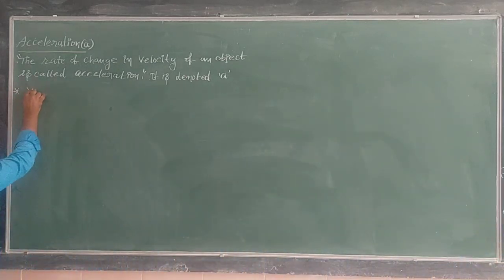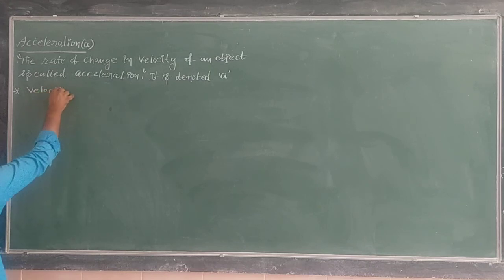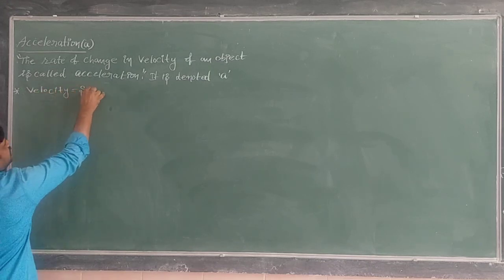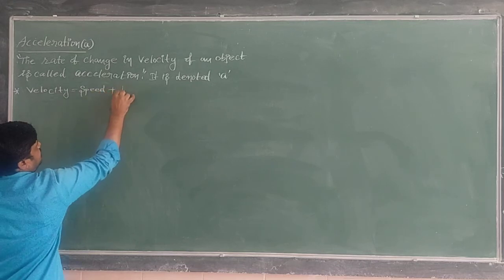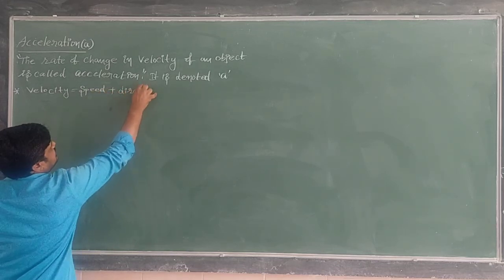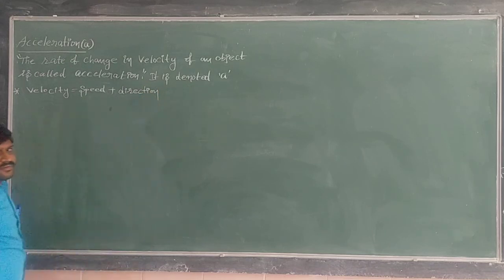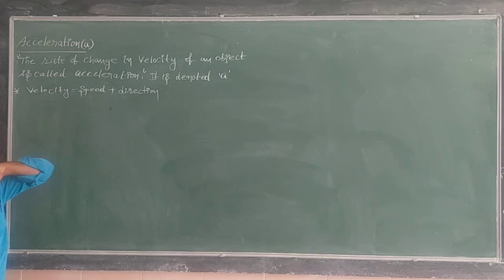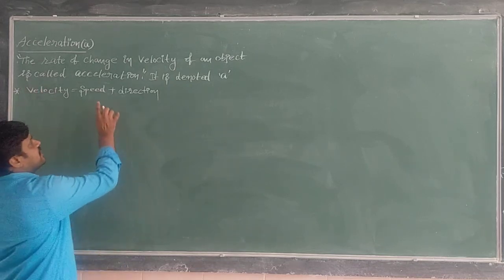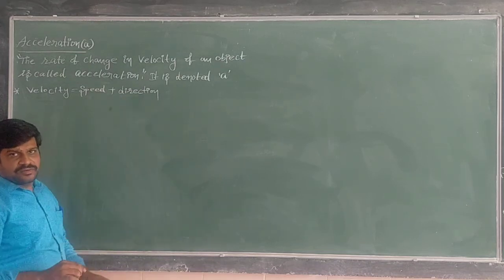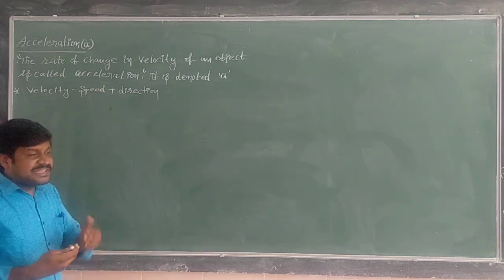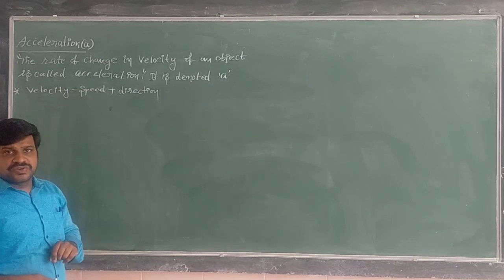We know that velocity is speed plus direction. Speed is nothing but magnitude, how fast one object is moving. If the velocity has to change, any one of the two things or both must change, and then the velocity of the object also changes.